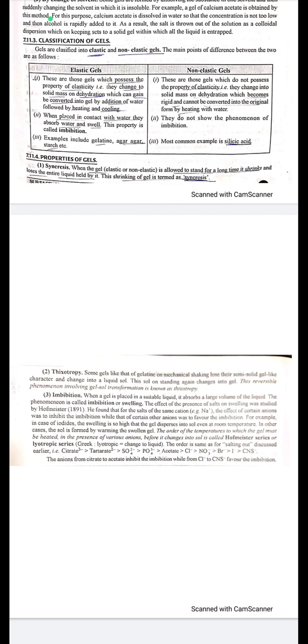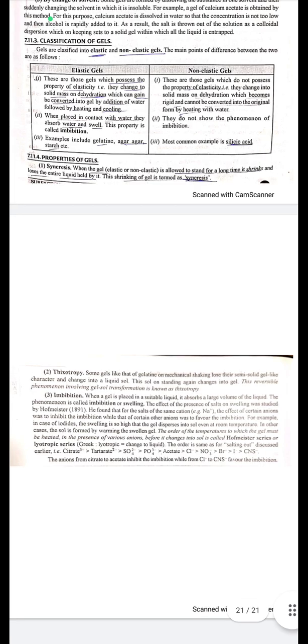The order is the same as for salting out discussed earlier, that is citrate 3 negative, then tartrate 2 negative, then SO4 2 negative, then PO4 3 negative, then acetate, then Cl negative, then NO3 negative, then Br negative, then I negative, then CNS negative. The anions from citrate to acetate inhibit the imbibition, while from Cl negative to CNS negative favor the imbibition.